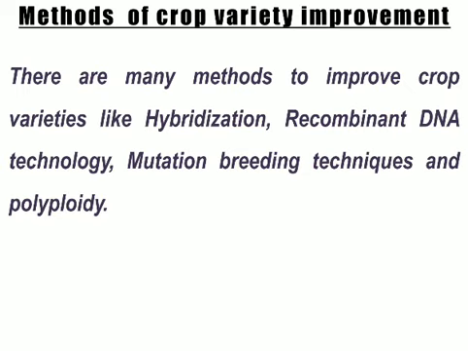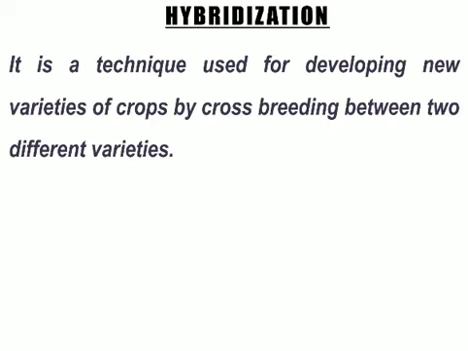Now, in this chapter we are going to discuss the first one, that is hybridization. That means producing a hybrid variety of the crop. You have heard about this word, no doubt: hybrid. What are hybrid crops or hybrid seeds? In this technique, we generally do cross breeding of two different types of varieties, and by doing this we develop a new kind of variety. So by mixing two varieties we produce one new variety, that is known as hybridization.